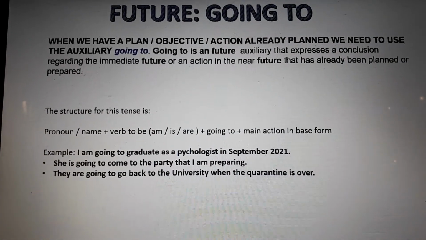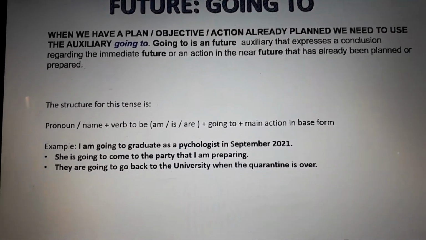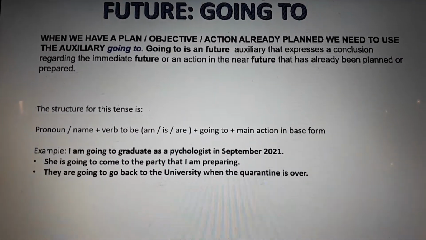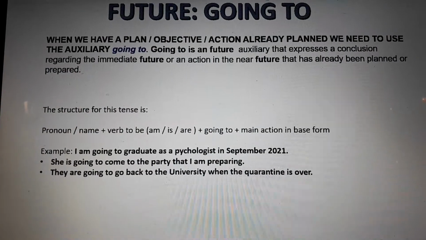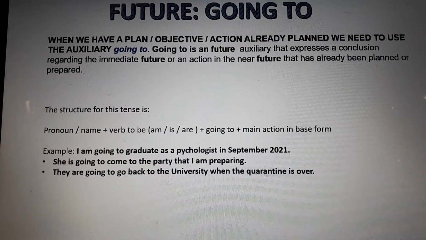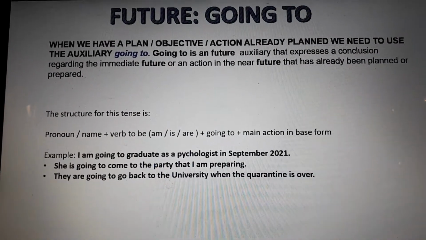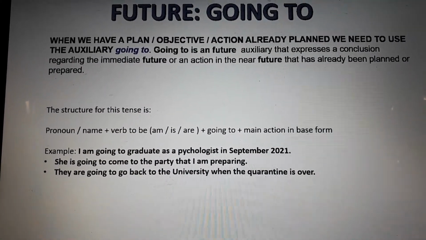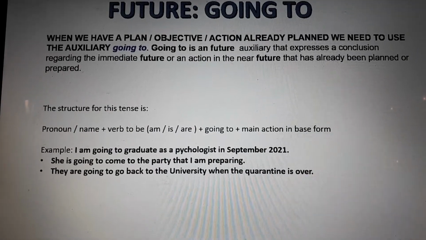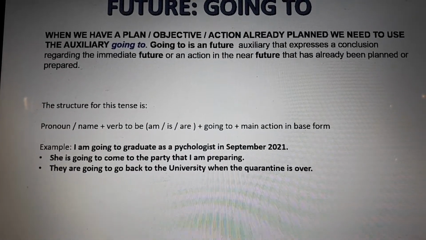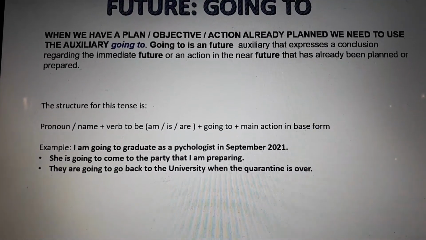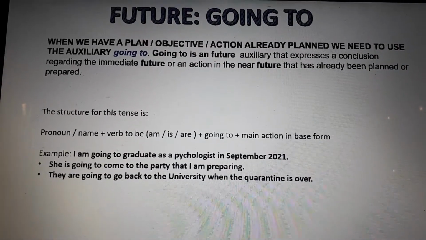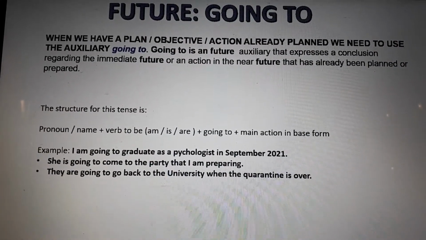It's something that you have for sure, okay? I don't know how I'm going to do it, but I'm going to graduate, okay? She's going to come to the party that I am preparing. She is a pronoun. Is is the verb to be. Going to goes together. And then after the preposition to, remember that the action has to be in the base form. Come to the party that I am preparing.